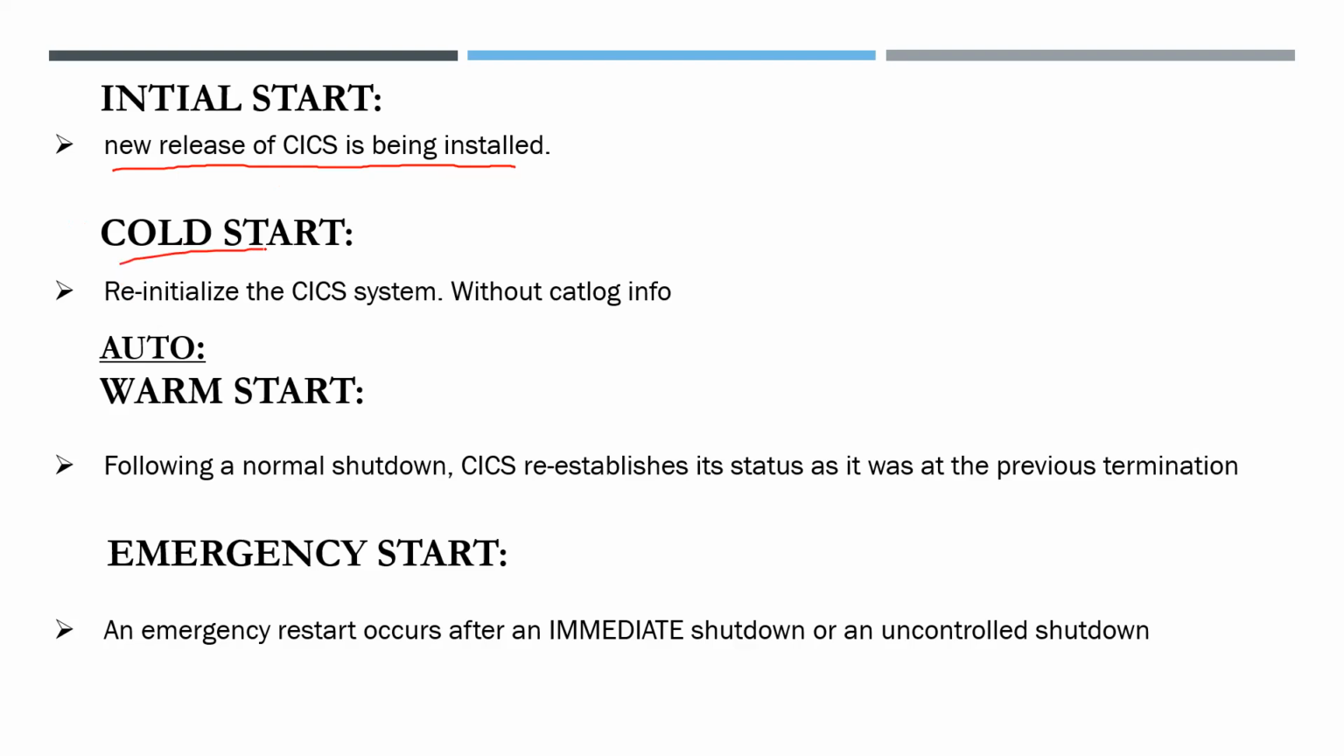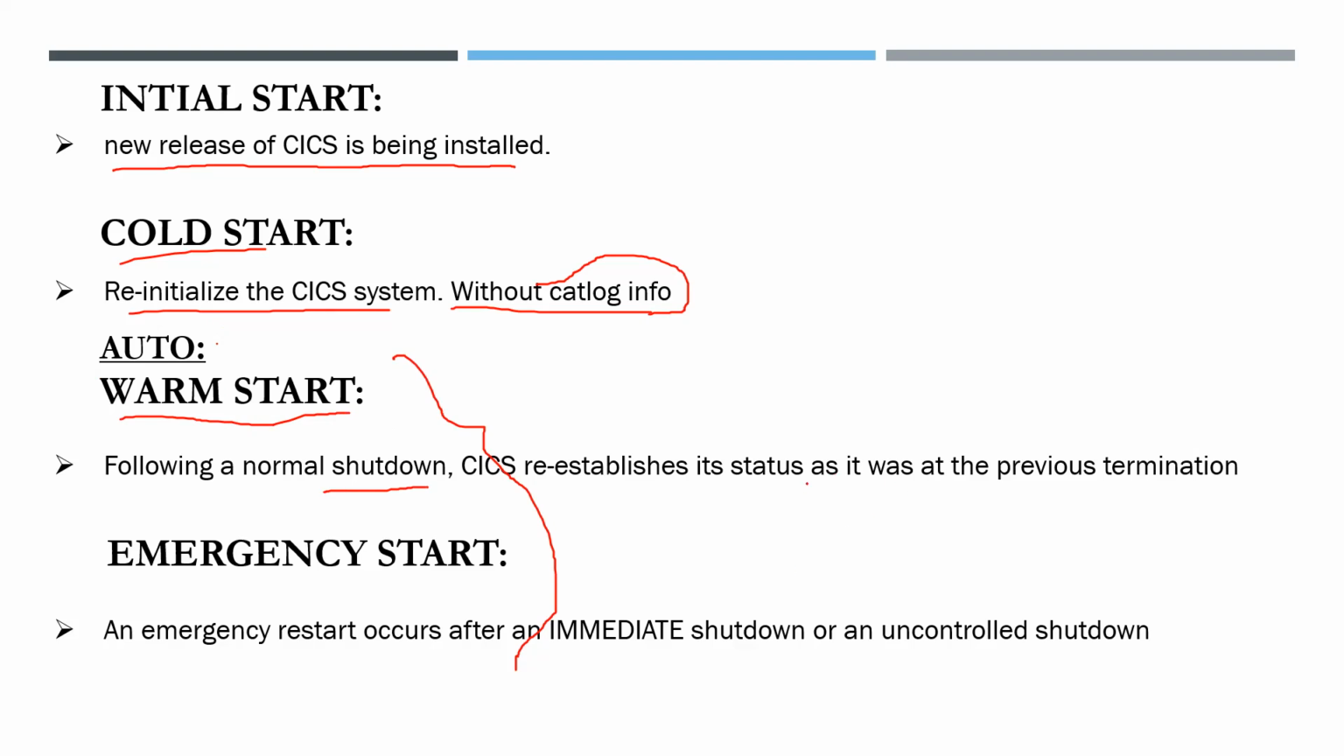Cold start reinitializes the CICS system without catalog info. We are resetting CICS, deleting all the information and starting without going for backup or looking at the catalog information. That type of start is known as cold start. Auto means we are letting the system choose which type of start. For warm start, when the previous user performed normal shutdown, like the shutdown command was issued and CICS was shut down normally, then the system chooses warm start.